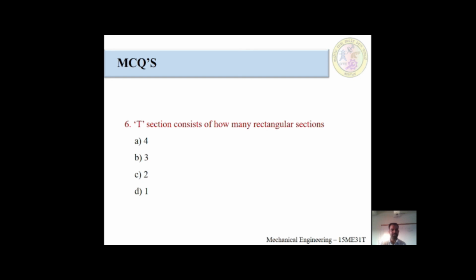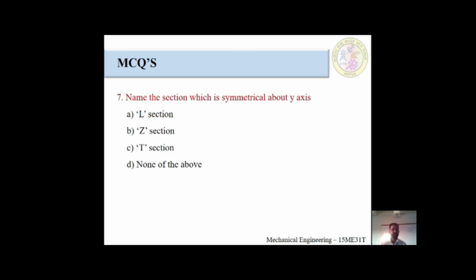Sixth question, T section consists of how many rectangular sections? This is very easy for the students. There would be four options: 4 rectangles, 3 rectangles, 2 rectangles and 1 rectangle. Think carefully before going to answer. Seventh question, name of the section which is symmetrical about y-axis. There would be four options: L section, Z section, T section and none of the other. Think carefully before going to answer.